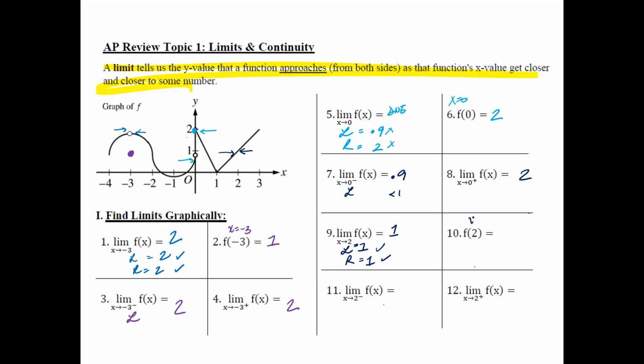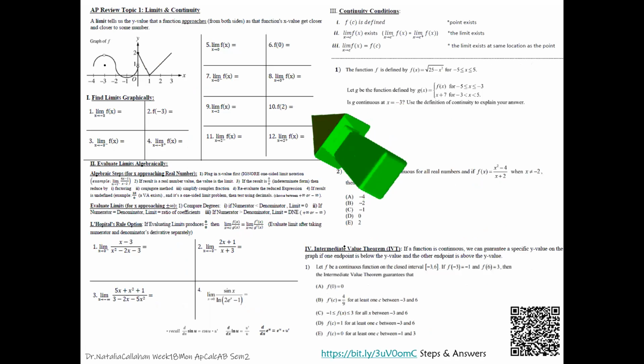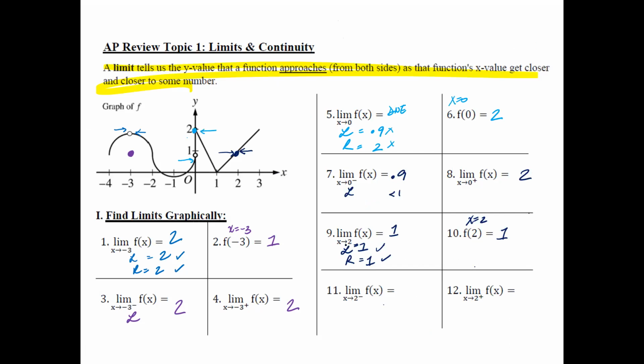For number 10, as x equals 2, what is my y value? It is 1. So notice a difference here. For as x approaches 2 and f of 2, this is a continuous function, because as it's approaching from the left, it is equal to 1, as it's approaching from the right, it's equal to 1, and exactly at 2, it is equal to 1. So it's check, check, and check. So this one is continuous. This one here, because it's a check, check, but it's not a check here, is actually discontinuous. It's a discontinuous limit.